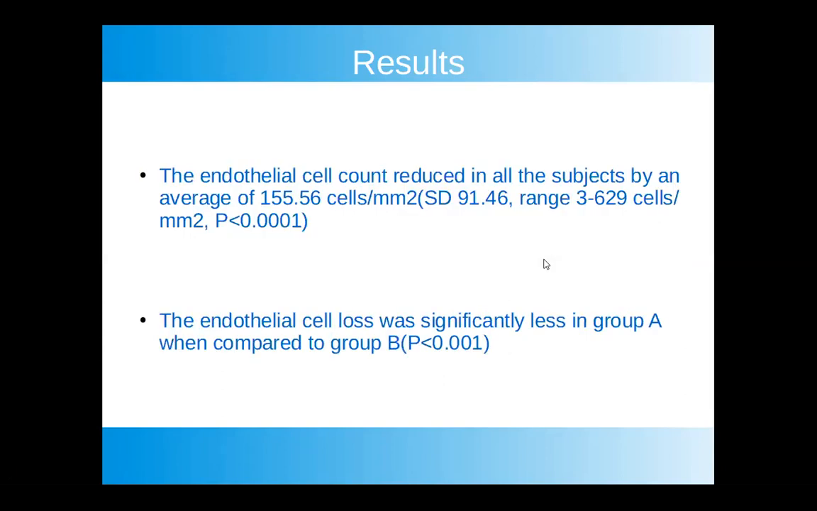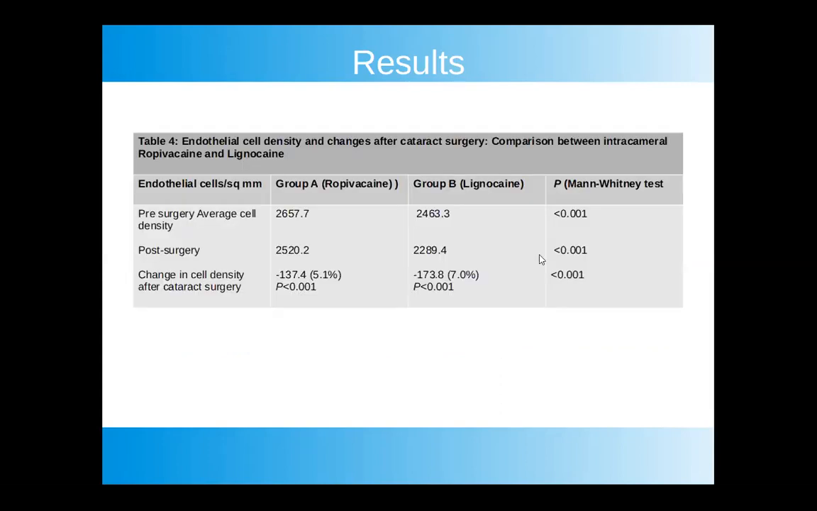The endothelial cell count reduced in all the subjects by an average of 155.56 cells per square millimeter. And this endothelial cell loss was significantly less in group A when compared to group B. In this chart, we can see that preoperatively, despite randomization, both in group A and group B, there was a difference in endothelial cell count, and this difference was statistically significant.